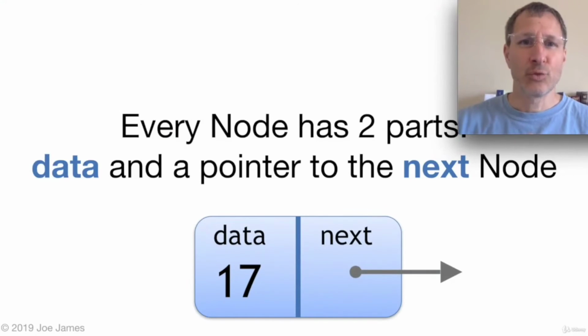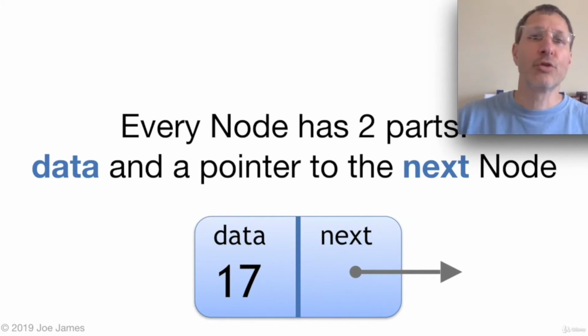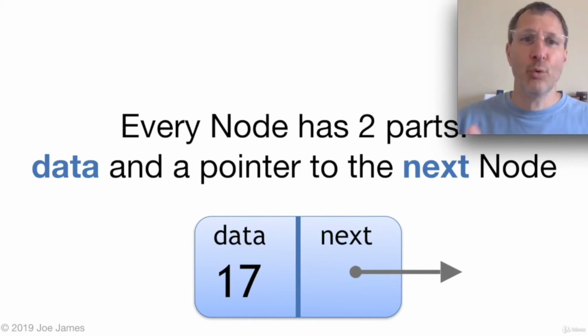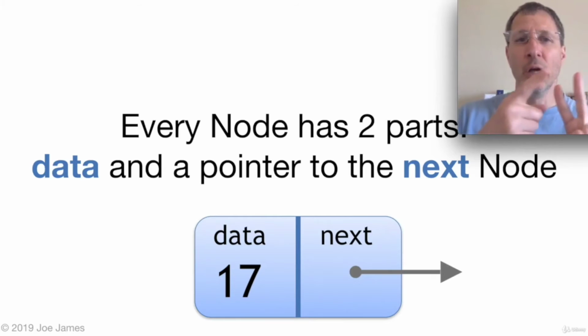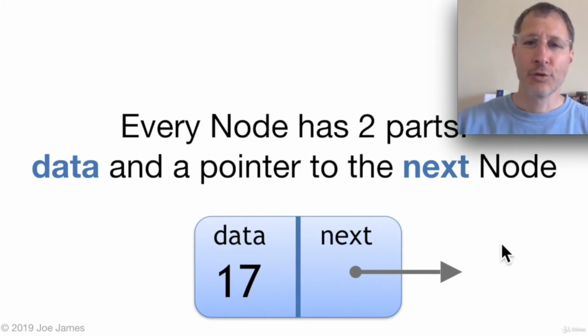So let's take a look at how linked lists work. Every linked list is going to be composed of what we'll call nodes. You can call it whatever you want. In this video, we're just going to call each item in a linked list a node. You could store whatever data you want in a linked list. It could be a student node, it could be an employee node, whatever, it doesn't matter. But we're going to call it a node, and that's kind of the common nomenclature for the items in a linked list. Each node is connected to the next node, so it has a pointer to the next node. So those two things: it has a piece of data, which for us is just going to be an integer in this video, and it has a pointer to the next node. Those are the two key components of every node in the linked list.